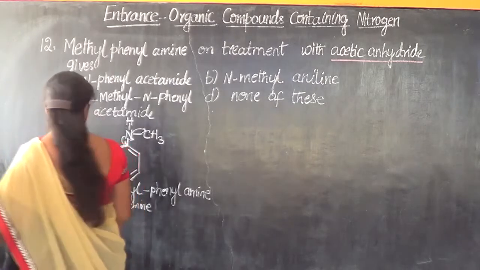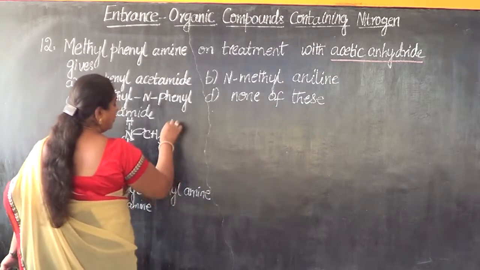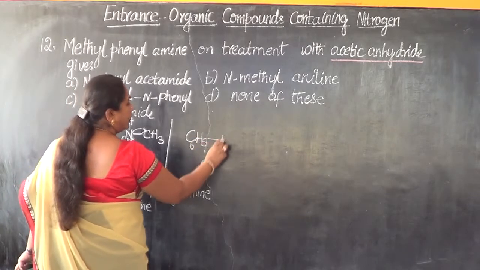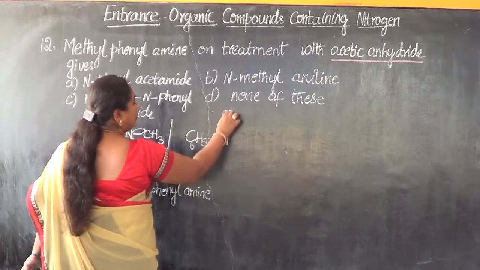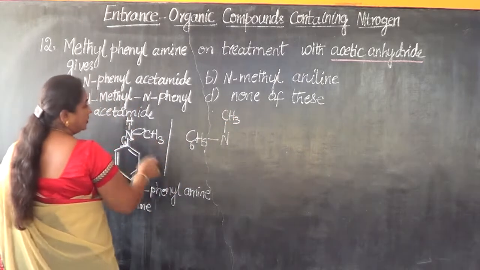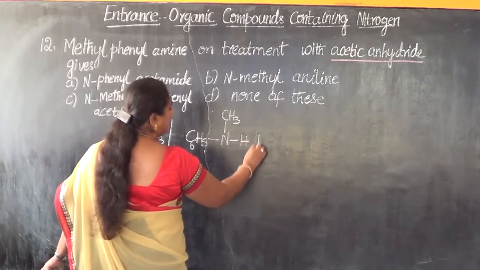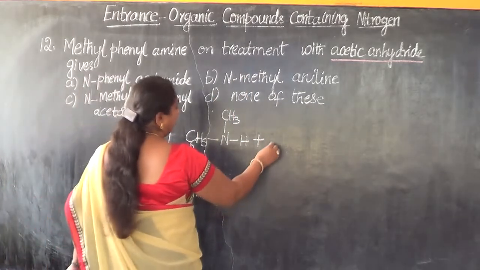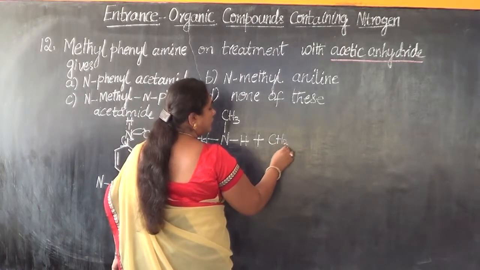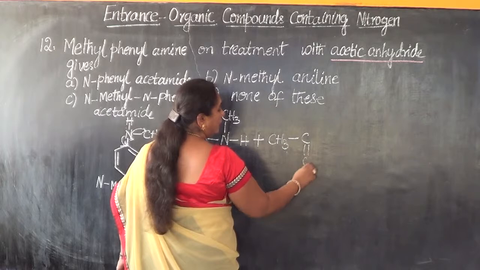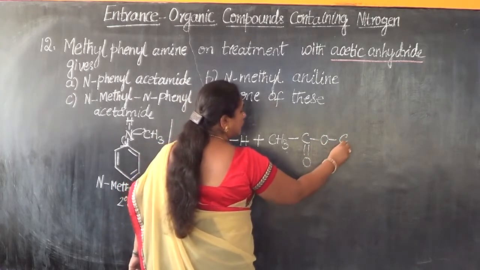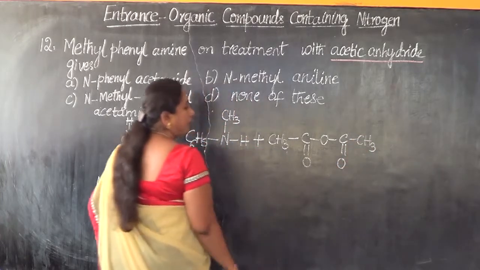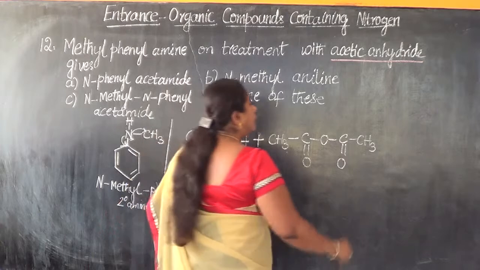Or else we can also write this with the molecular formula. Instead of writing like this, you can also write it as C6H5N linked with CH3, then linked with hydrogen. Then it is treated with acetic anhydride. CH3, C double bond O, O, C double bond O, CH3 is the expanded form of acetic anhydride.